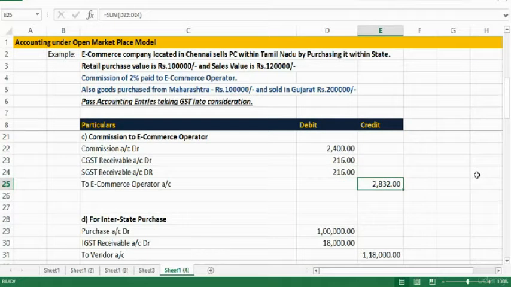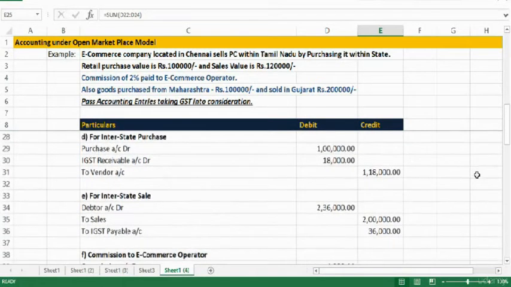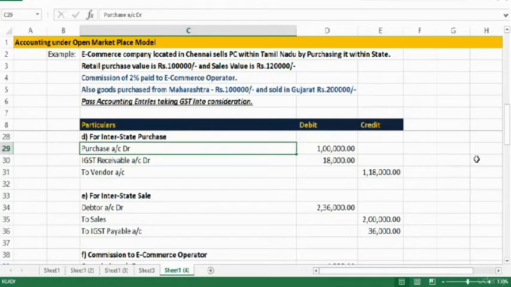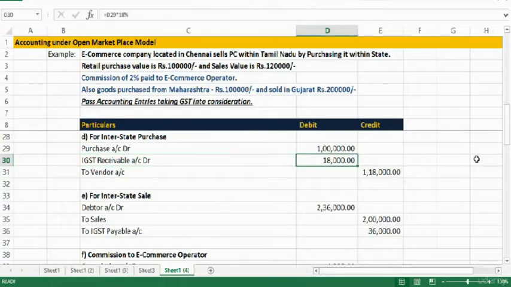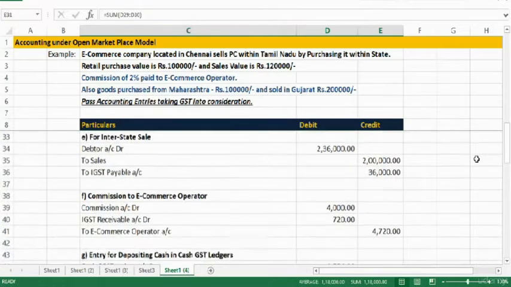Fine. Now this is about intrastate. Then we also have interstate purchase. There is an interstate purchase of 1 lakh. For interstate purchase, we'll debit purchase account 1 lakh. On this we should also pay IGST. Since that can be adjusted, we'll call it IGST receivable account debit. On 1 lakh it is 18%, 18,000. So both put together, 1,18,000 is payable to the vendor. So the vendor account is credited. This is for interstate purchase.